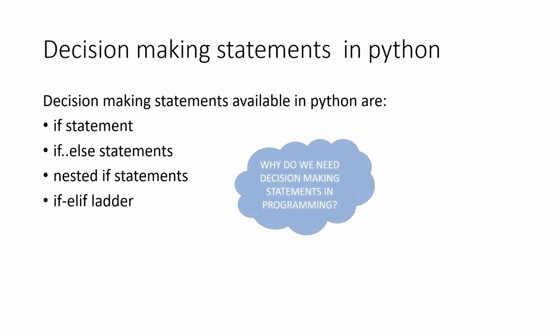Now the question is, why do we need decision-making statements in programming? For this, see how in real life scenarios we make decisions based on situations. To give examples, say I want to play basketball, but it started raining heavily outside.